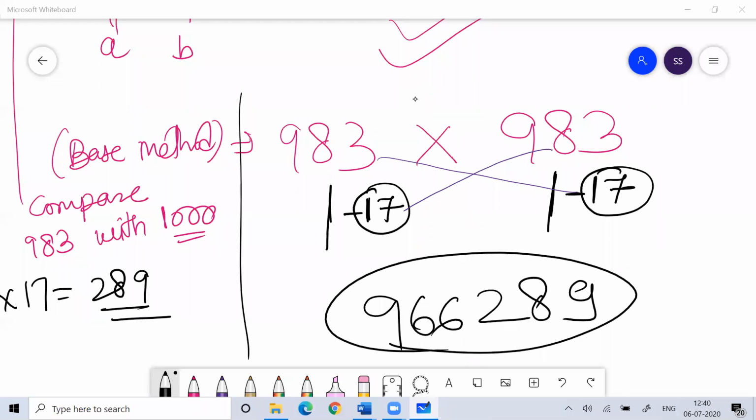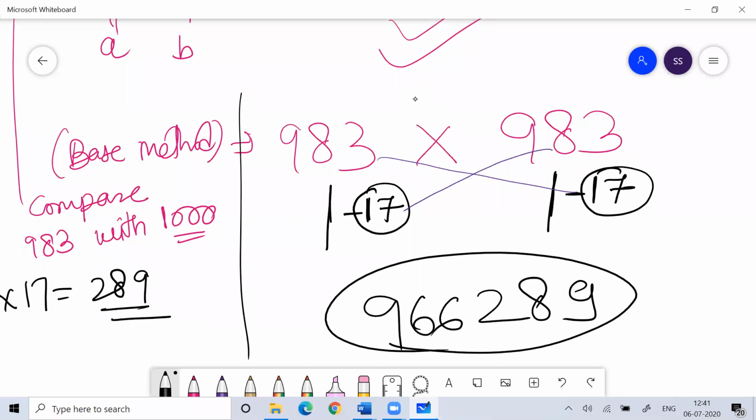Okay, so you understood 983. 983 square is 983 into 983. This is called the base method in Vedic maths. Compare 983 in terms of 1000. So 983 is 17 less than 1000. Then do 17 into 17, which is 289. Write 289 and then tell me what is 983 minus 17. You got 966. This is your answer.